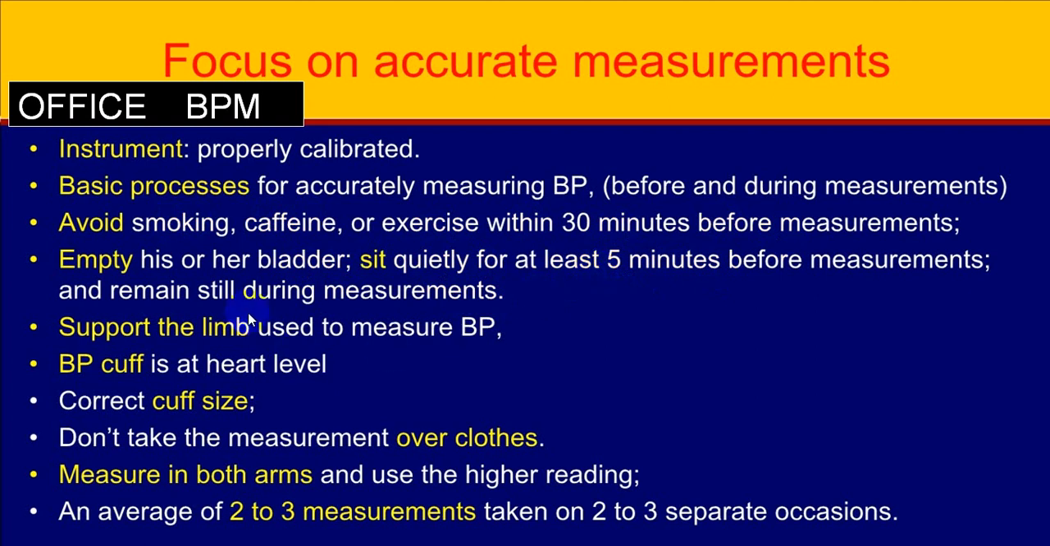Support the limb. The BP cuff should be at heart level. Use the correct BP cuff size. Do not take the measurement over clothes. Measure in both upper arms and use the higher reading. At least take 2 to 3 measurements. We always say 3 measurements, and the last 2 measurements should be utilized. The interval between the measurements should be 1 to 2 minutes.